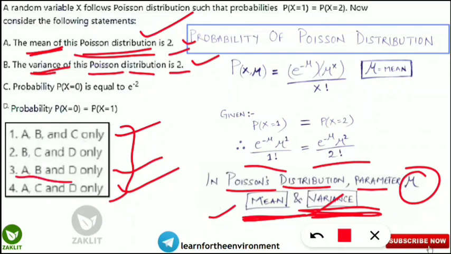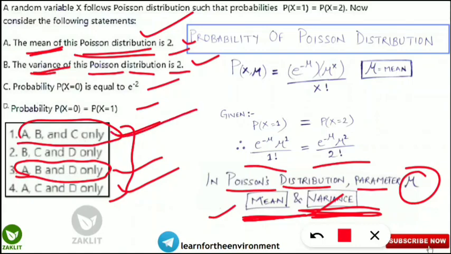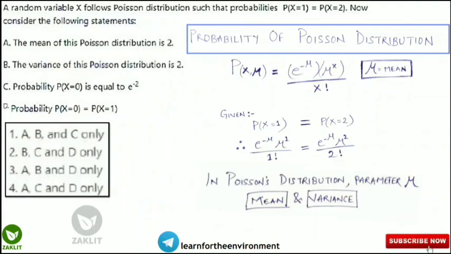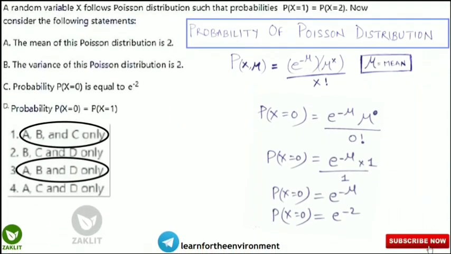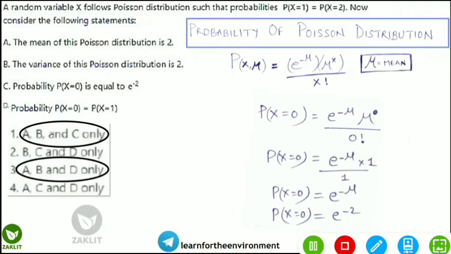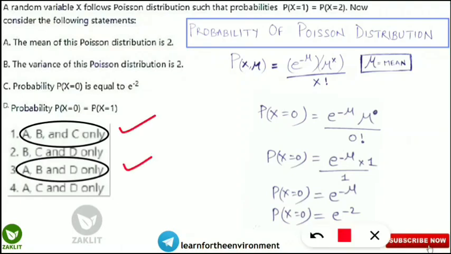That means now only 2 statements are remaining. That means ABC or ABD. Now we will check whether C is correct or D is correct. If one of them is correct, then we can go for either the first option or the third option. So for that, we will go to the next slide. So now we have only 2 options left. We are close to our solution.